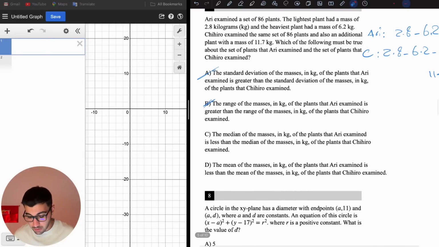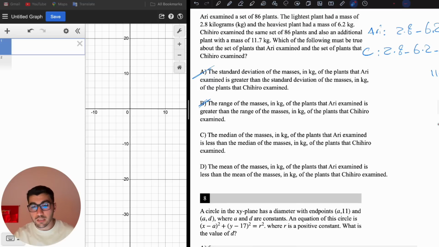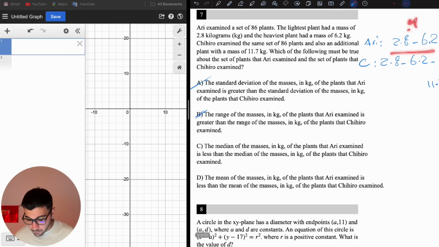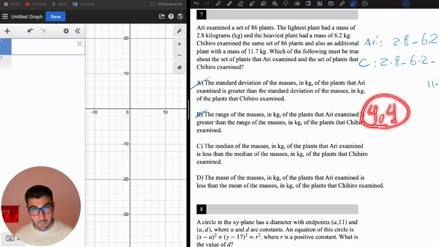Let's say plant number 43 has a weight between these, say 4, and the weight of plant number 44 is also 4. The median of this is going to be 4. If you add another data point here, the median is again 4, right? But it might also be something else.